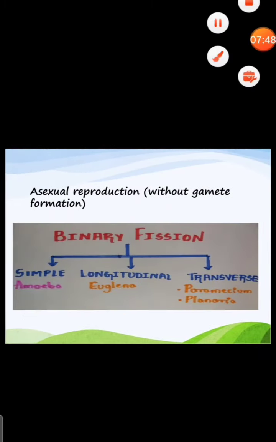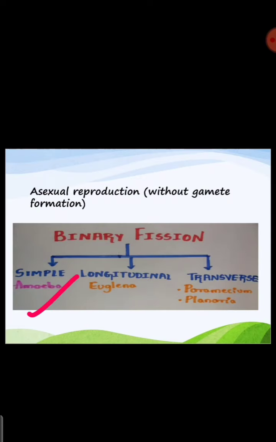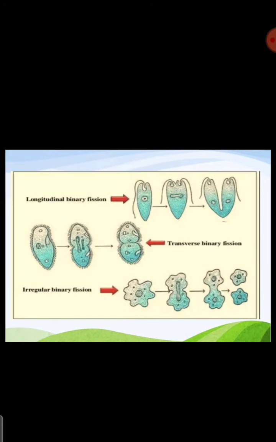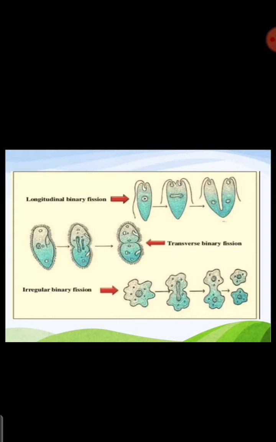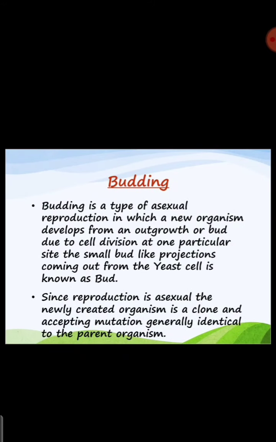So binary fission is nothing but simple asexual reproduction where the organism is dividing, right? So it is simple longitudinal and transverse division. So it is a longitudinal division, it is a transverse division, and it is a simple division, right? So what is longitudinal and all we studied.